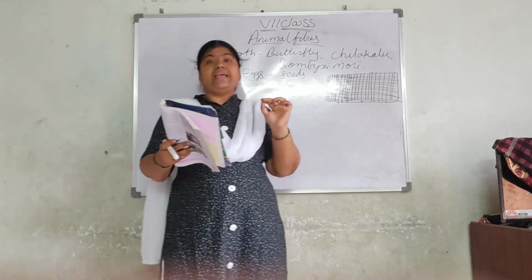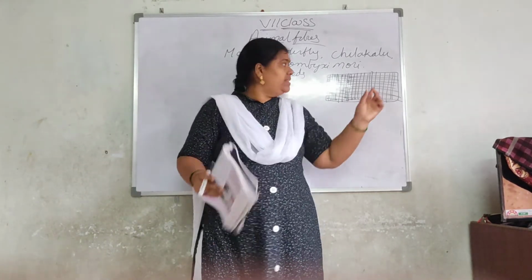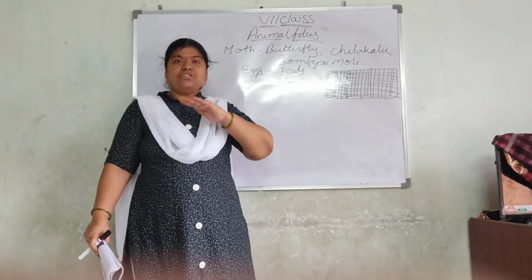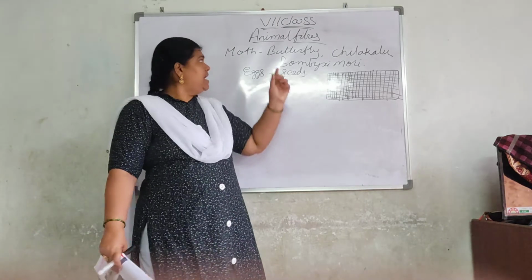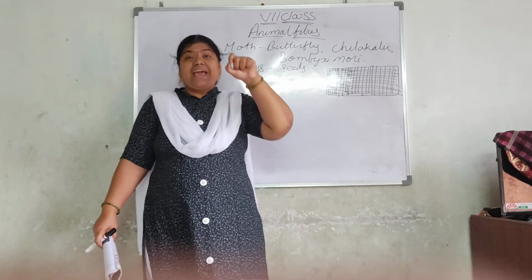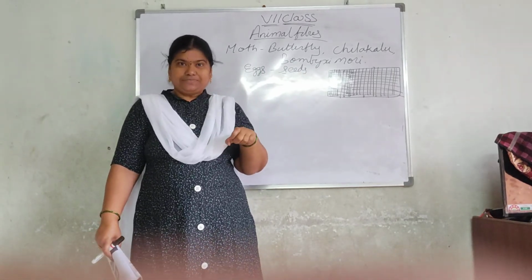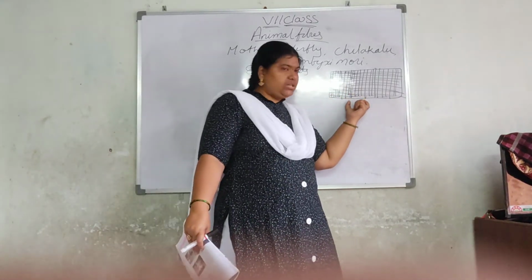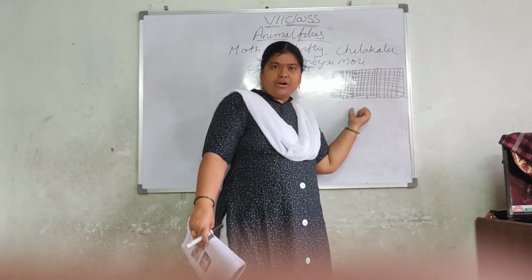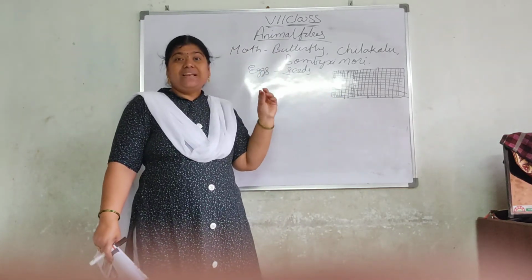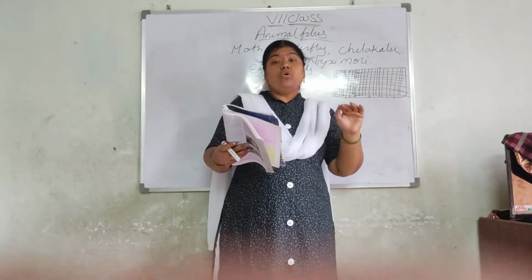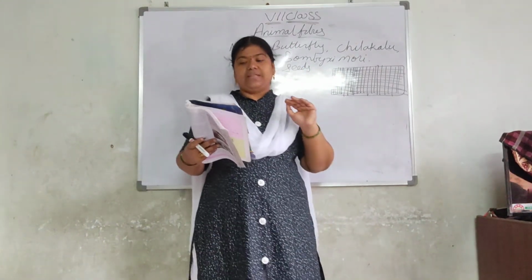At the time of laying eggs, only white cloth will be arranged in this mesh. When they arrange the white cloth, these butterflies, or chilakalu, or Bombyx mori will lay eggs on these white cloths. Got the point? In this mesh itself, they will keep a white cloth, and on this white cloth the Bombyx moris will lay eggs. Then moths lay hundreds of eggs on them.